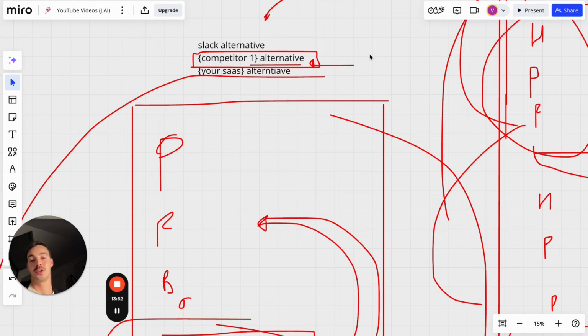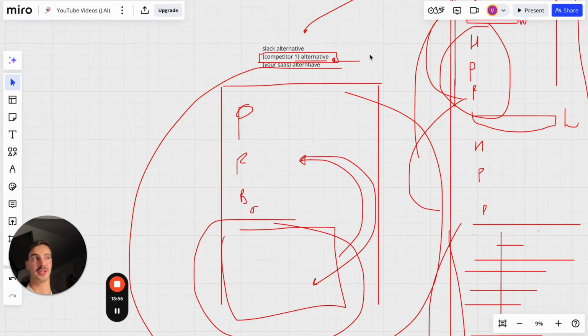And so what you do with this is the page you build out, you talk about your SaaS and say, hey, listen, there's not actually a better alternative for this issue. We are the best one. That being said, you can try this cheaper version, but it still has all these drawbacks. Hopefully it's making sense, right?